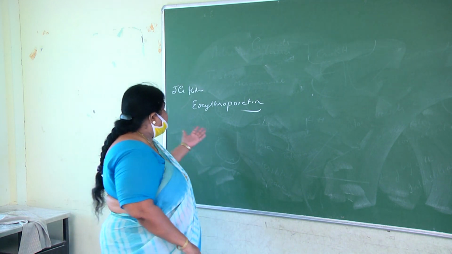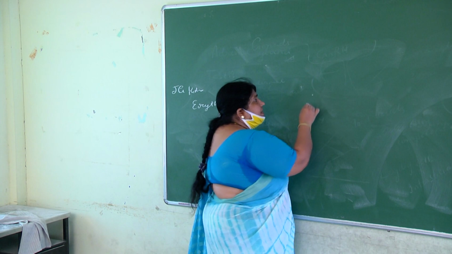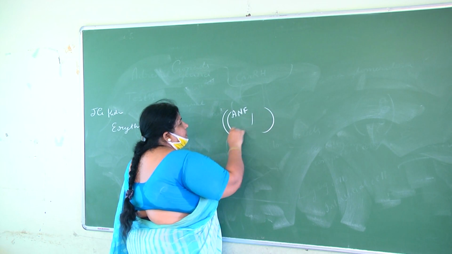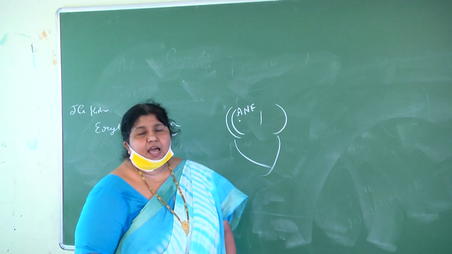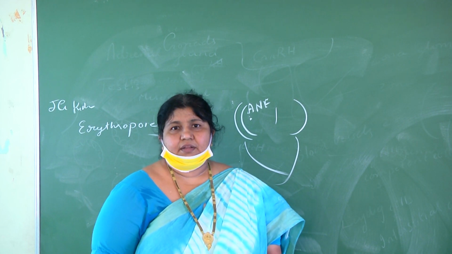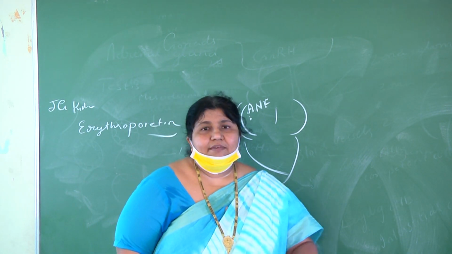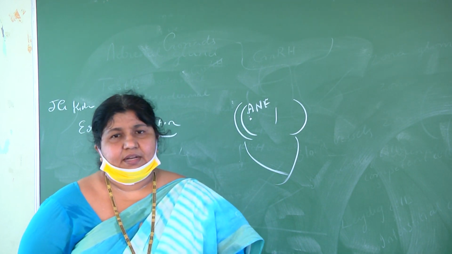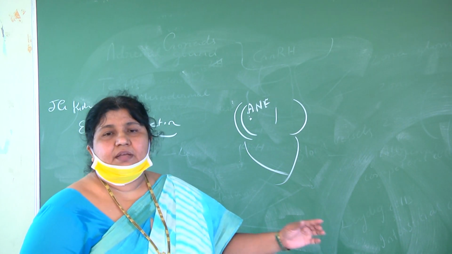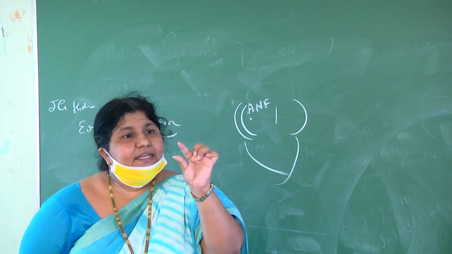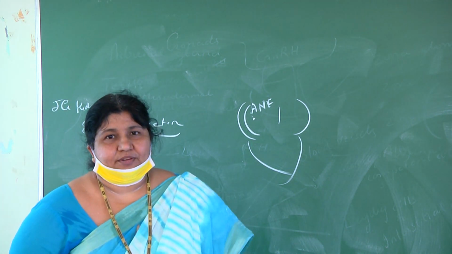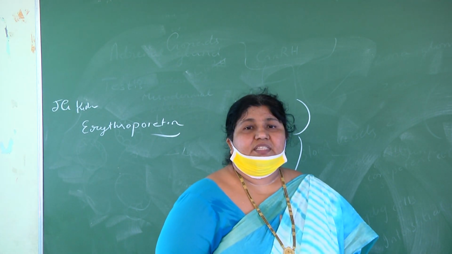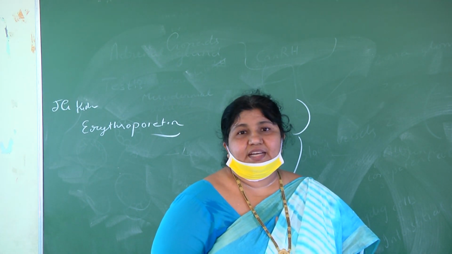That is about erythropoietin. Likewise, in the heart lesson we studied ANF, from the right atrium of the heart. The right atrium secretes a hormone called atrial natriuretic factor, which is a vasodilator. Whenever blood pressure increases, ANF is released, and it dilates the blood vessels, thereby reducing the blood pressure. That is about ANF. And another group is GI hormones, from the gastrointestinal tract.